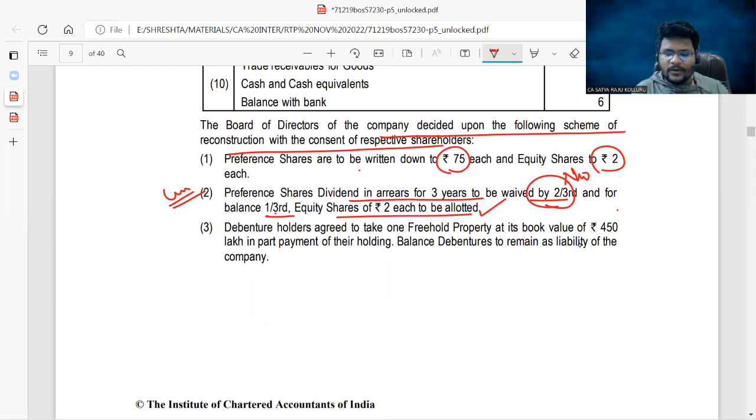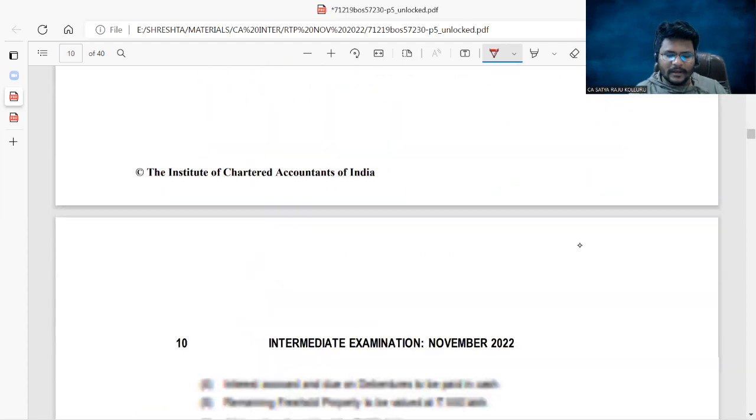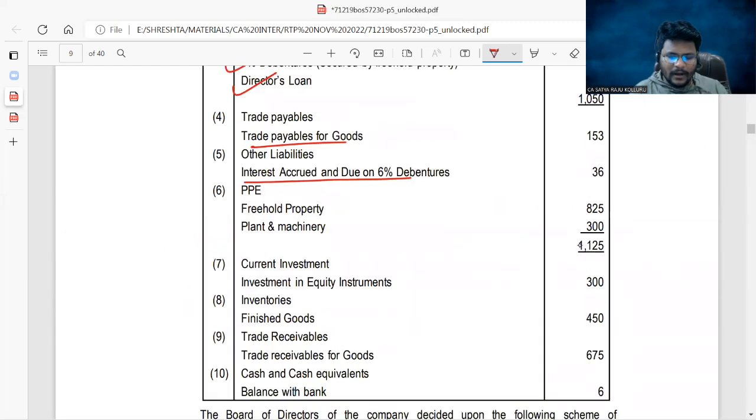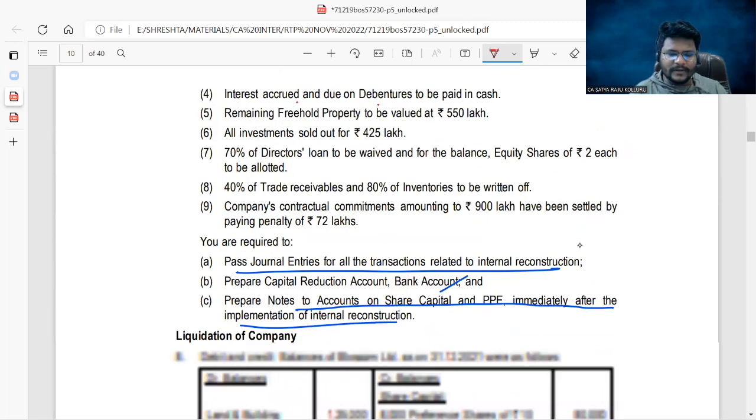Debenture holders agreed to take one freehold property at its book value of 450 lakh in part payment of their holding. Debenture holders account at R, or debentures account at R, to freehold property 450. Next, interest accrued and due on debentures to be paid in cash. If you observe here, under the liabilities, other liabilities, interest accrued and due on 6% debentures is there, isn't it? That is interest accrued account at R to bank account 36 lakhs.